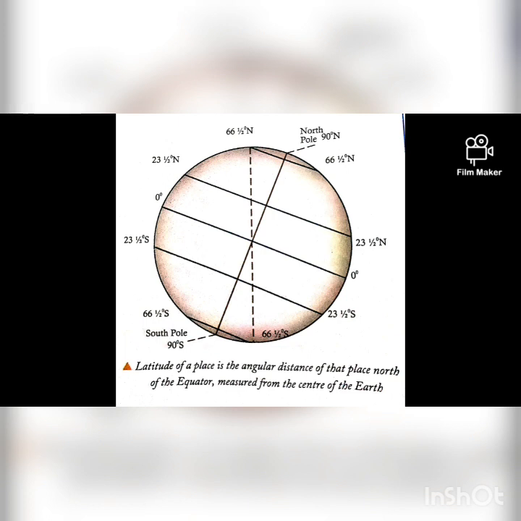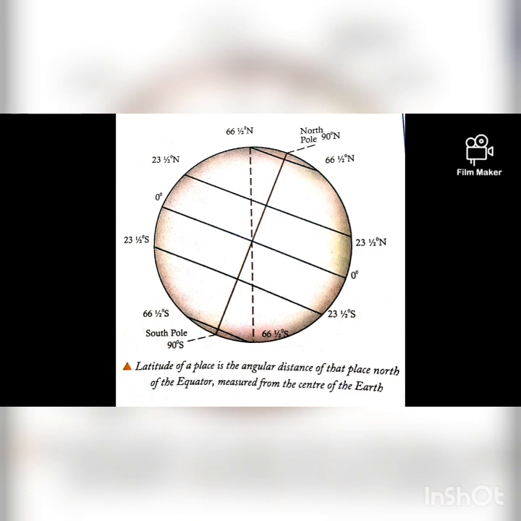Out of these latitude lines, the 0-degree latitude is called the equator. The equator is the longest parallel. As we move away from the equator towards the pole, the length of the parallels decreases. The north pole and south pole are just 2 points.